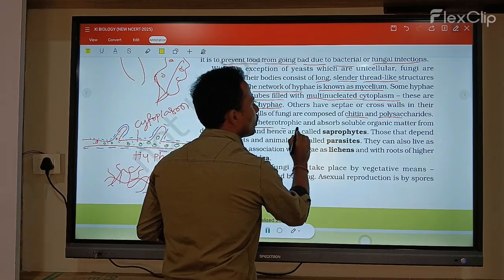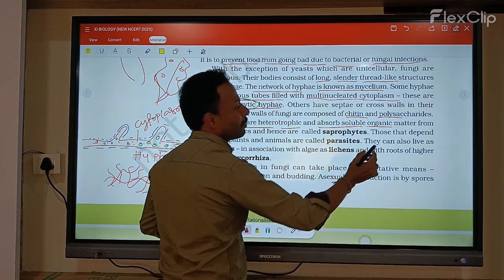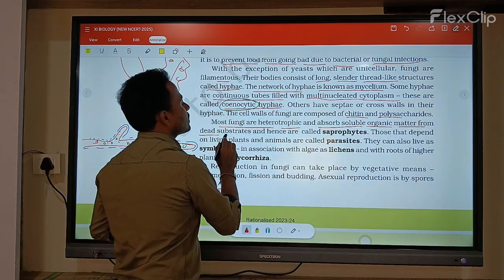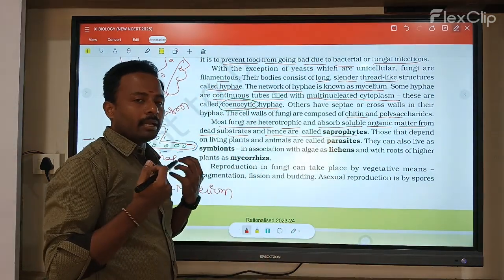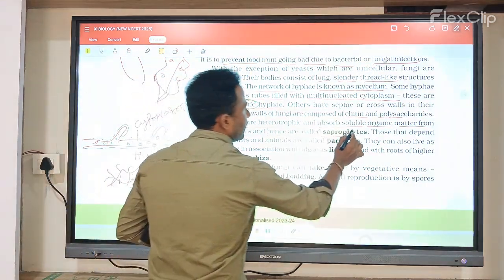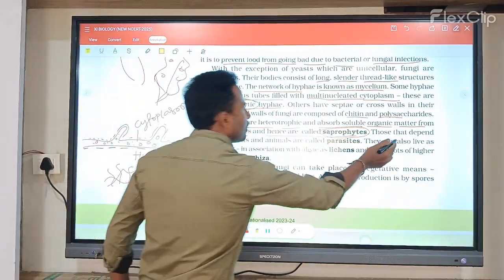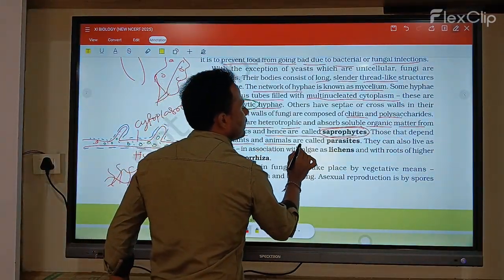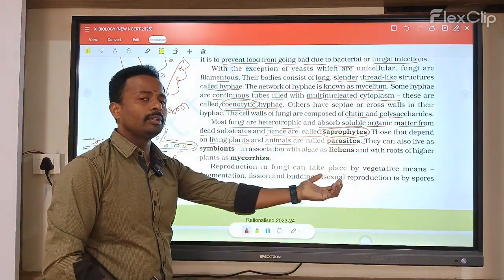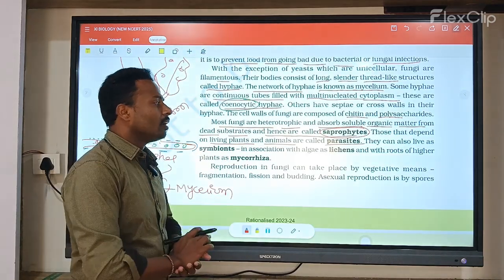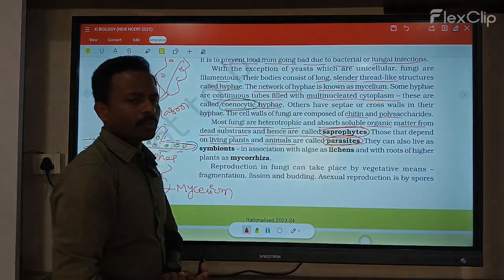Most fungi are heterotrophic and absorb soluble organic matter from dead substances, and hence are called saprophytes. When fungi take up food from dead organisms, that is called saprophytic. If they depend on living plants and animals, that is called parasitic fungi. When fungi depend on a living organism like plants and animals for food or shelter, that is called parasitic fungi.